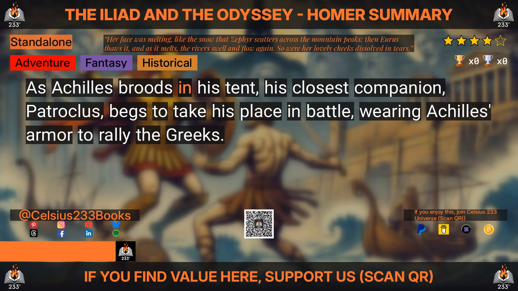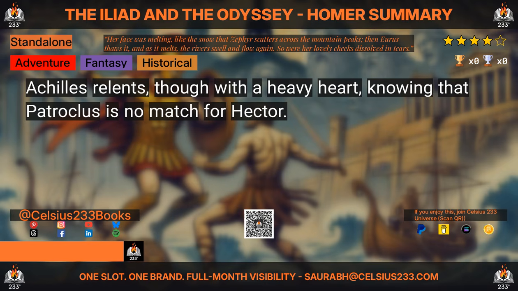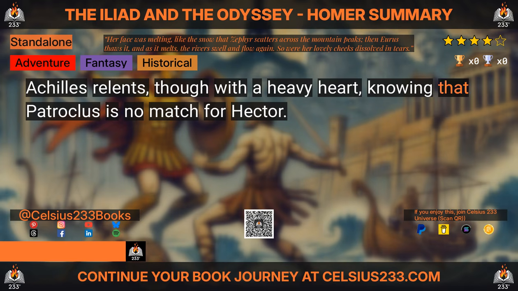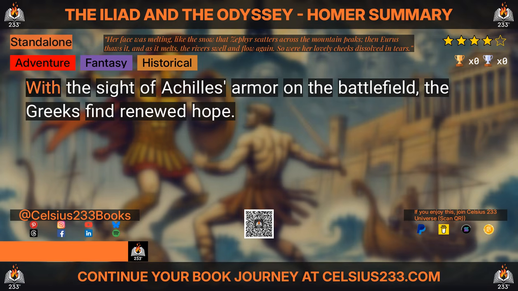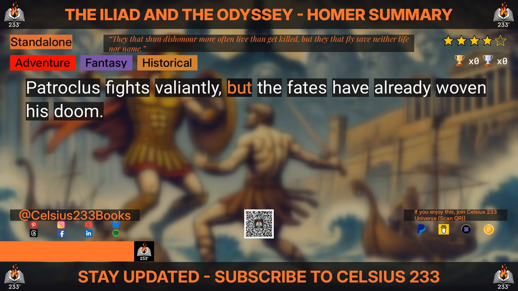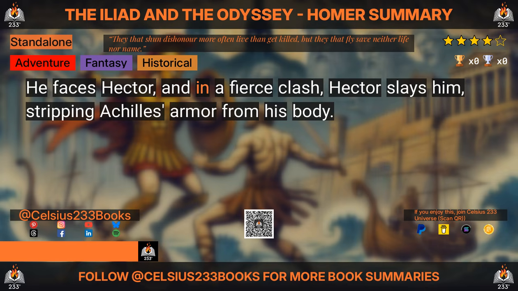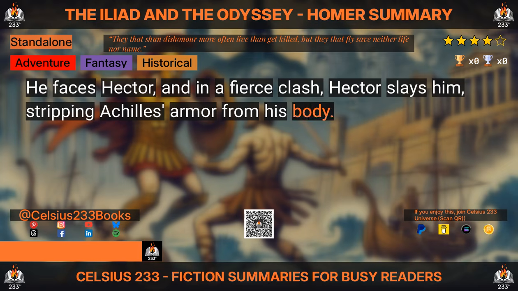As Achilles broods in his tent, his closest companion, Patroclus, begs to take his place in battle, wearing Achilles' armor to rally the Greeks. Achilles relents, though with a heavy heart, knowing that Patroclus is no match for Hector. With the sight of Achilles' armor on the battlefield, the Greeks find renewed hope. Patroclus fights valiantly, but the fates have already woven his doom. He faces Hector, and in a fierce clash, Hector slays him, stripping Achilles' armor from his body.